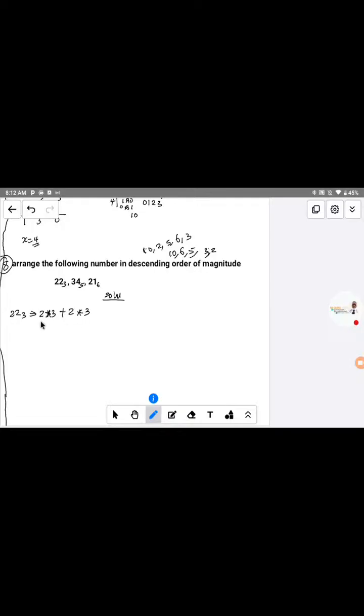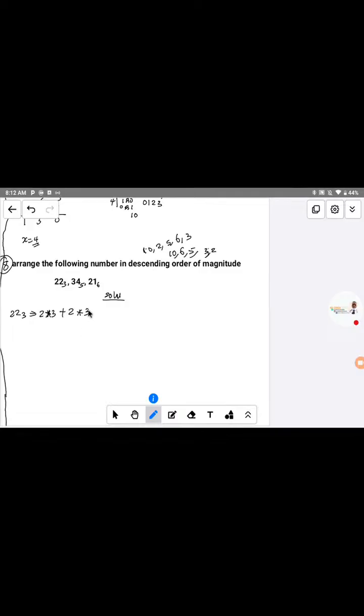Now, after you have expanded, the next thing you have to do is to indicate the index. How do you indicate the index? You indicate the index starting from the right hand side. This is the left hand side, this is the right hand side. Start from the right hand side, and the first number you'll be writing is 0. It will be on top of the base, not the number, on top of the base.